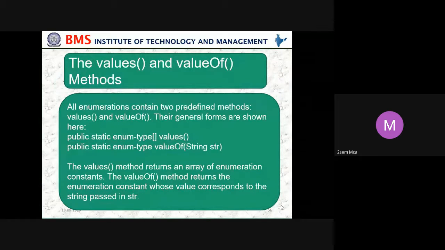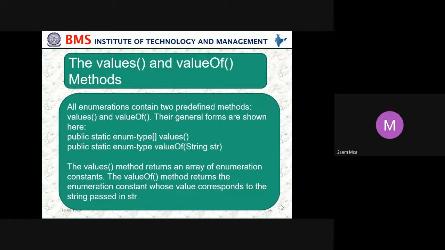Next we move on to the values and valueOf methods. All enumerations contain two predefined methods, values and valueOf. Their general forms are shown here. Public static enum-type values, and public static enum-type valueOf, which takes a string.